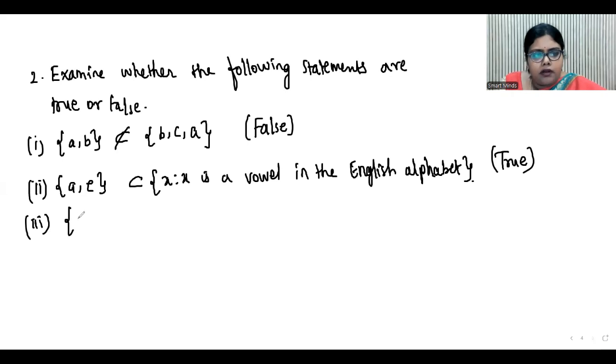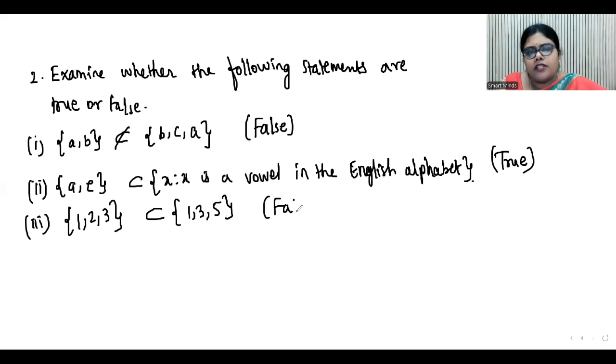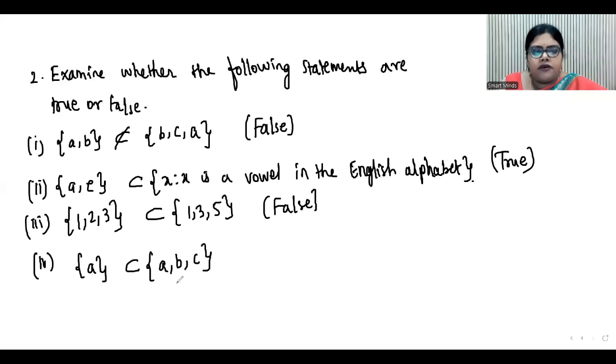Third bit. {1, 2, 3} is a subset of {1, 3, 5}. This statement is false because 2 is not there in the second set. Then {A} is a subset of {A, B, C}. So in the first set you have only one element A which is present in the second set. So definitely it is a subset and the statement is true.